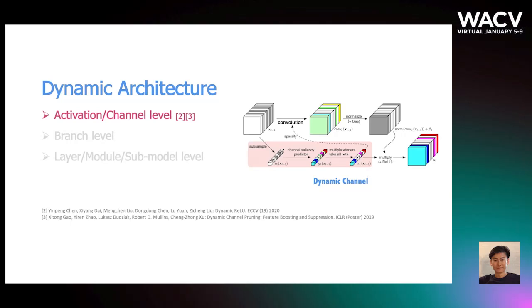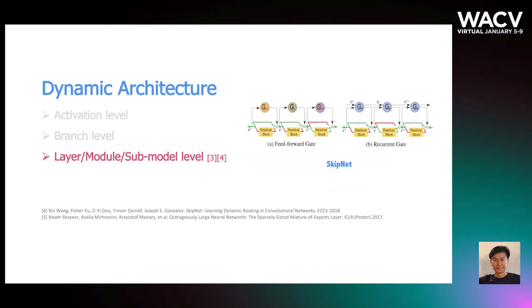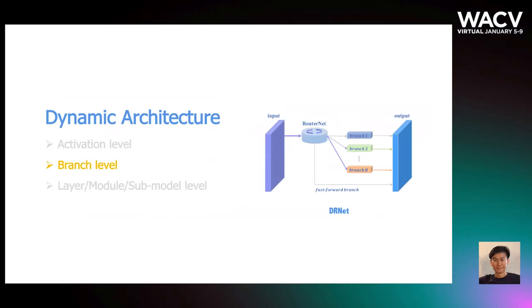Dynamic inference architectures can be achieved at several structural levels. For example, the activation at the channel level, and the right panel shows a dynamic channel pruning network. There are also many works proposing to dynamically skip layers, modules, or submodels to save computation by selectively computing only a subset of model components.